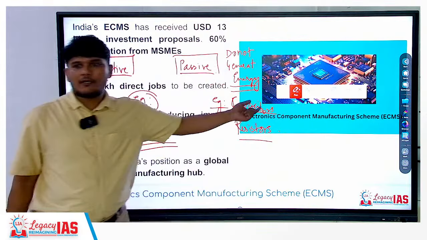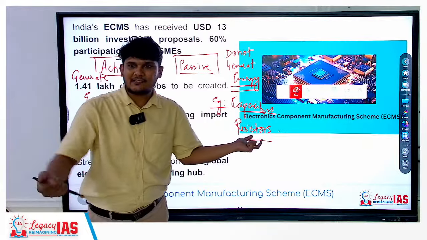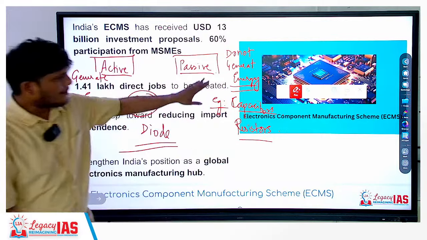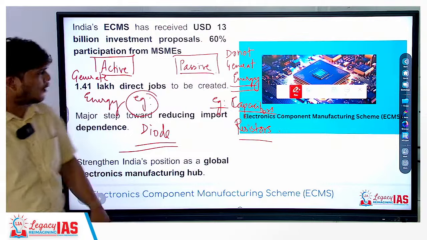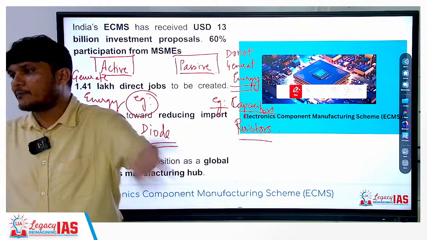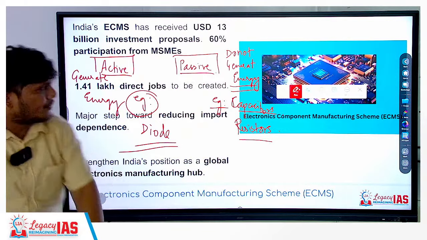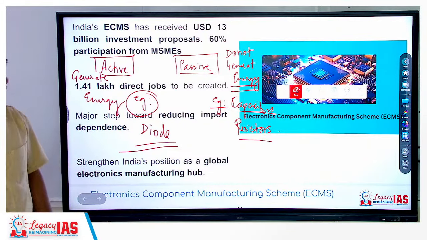What does a capacitor do? A capacitor simply stores the energy. What does a resistor do? A resistor resists the energy from flowing through it. So these are passive components. Just some additional knowledge if they may ask you. Under the scheme, the government wants to increase the production of the entire electronic component system, be it active or passive. Okay? This is what the scheme is all about.